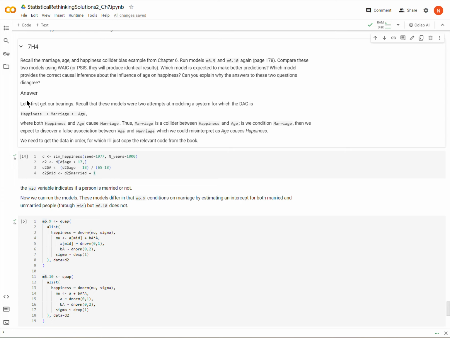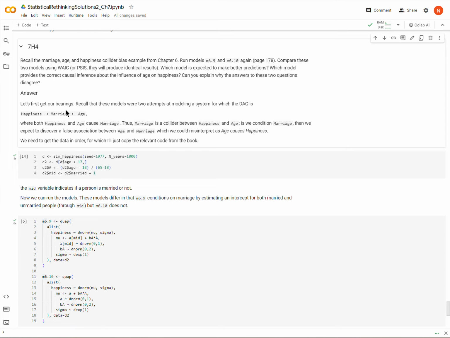Therefore, if we were trying to find causes of happiness and we regressed on age and marriage, marriage will act as a collider and make it seem as though age is possibly some cause of happiness, which is the wrong inference. And we know it's the wrong inference because we made the data to reflect that.